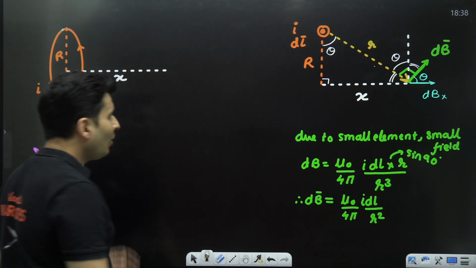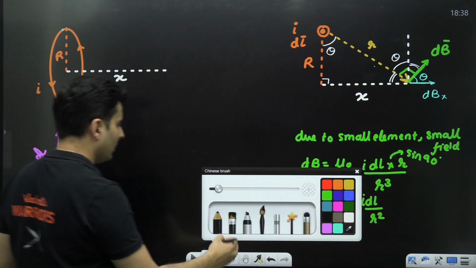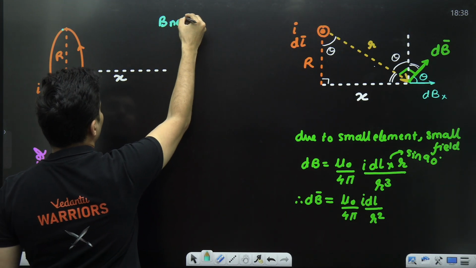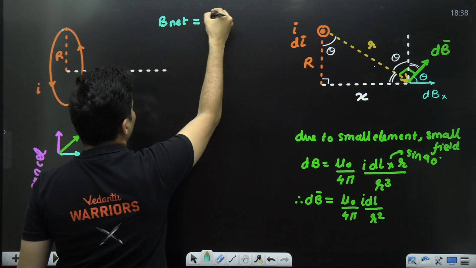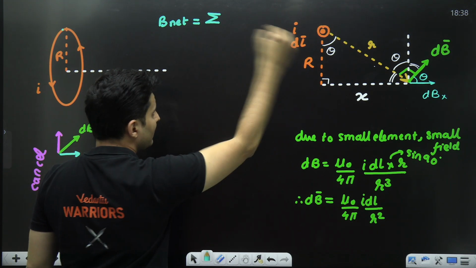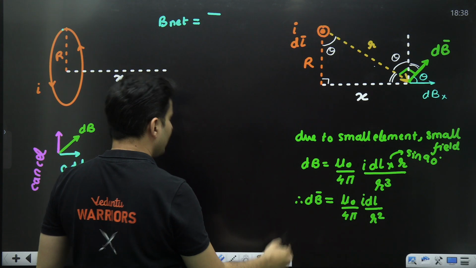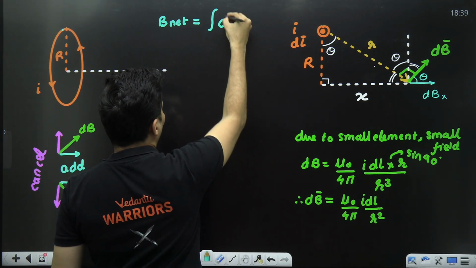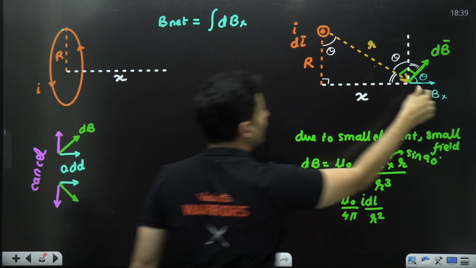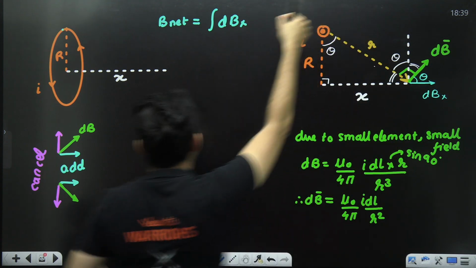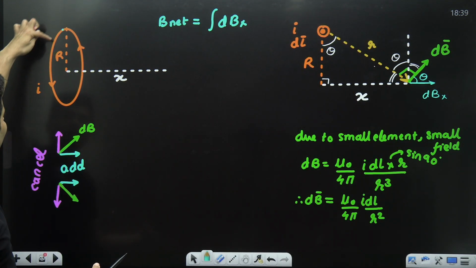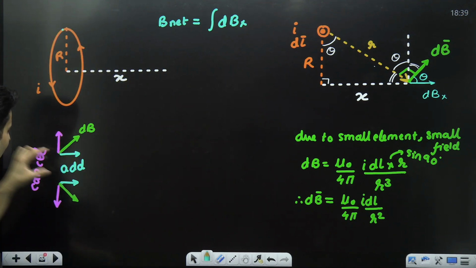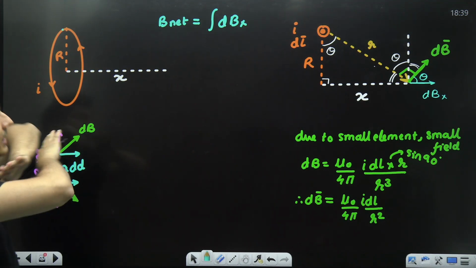So what I will do next is, in order to find the net magnetic field, can I say it is the sum, or basically the integration, sum and integration being the same thing, of all the x components of dB, dBx, for all the currents. Every current over here, only the x component will add, the other components will cancel out.